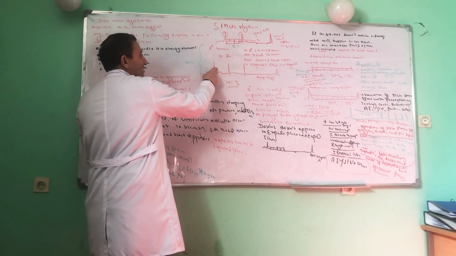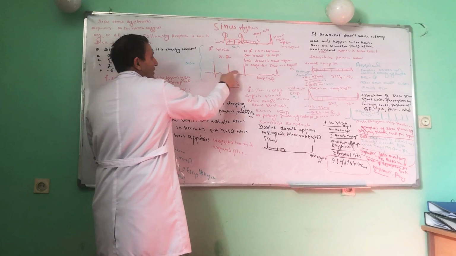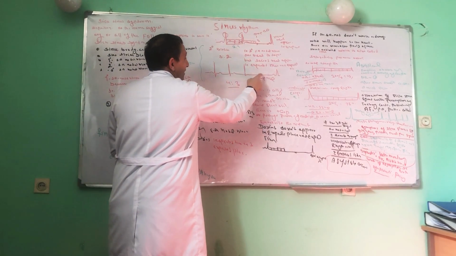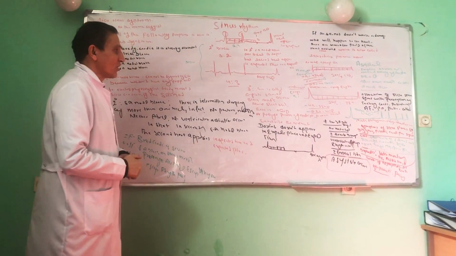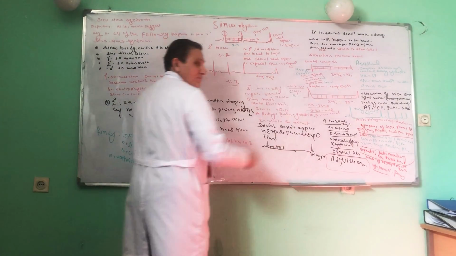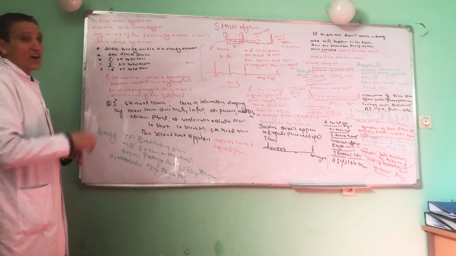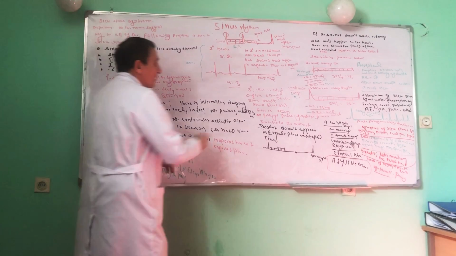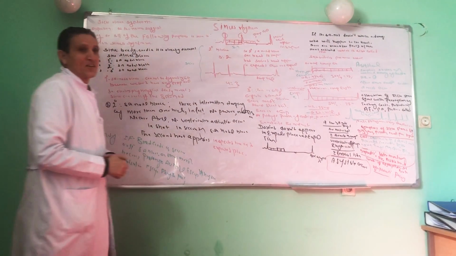For example, there are 3 large squares, but the beat is dropped, and the next beat appears in the expected place and expected time. This is called second degree sinoatrial block. Now we will be discussing the third degree sinoatrial block.